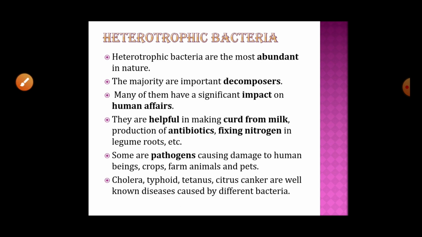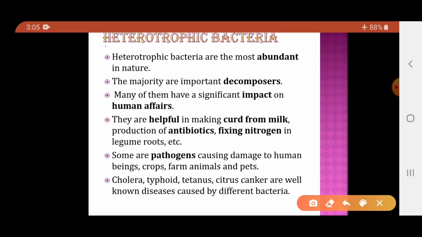But the majority of the bacteria are heterotrophic. So that is heterotrophic bacteria. They are the most abundant bacteria found in nature. The majority of them are decomposers. Decomposers means they feed on dead and decaying organisms. These bacteria have an impact on human affairs. That is, they play a very important role when we talk about human beings.